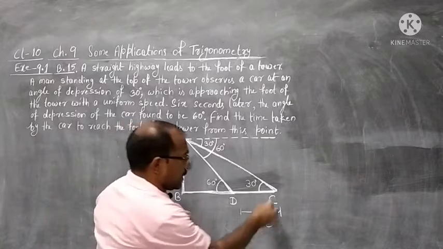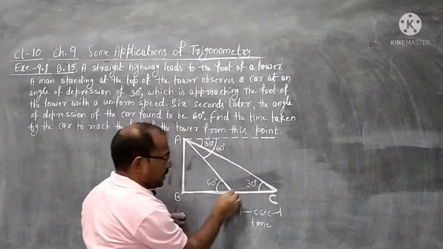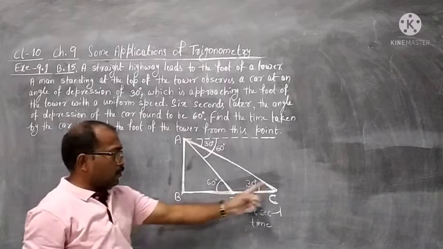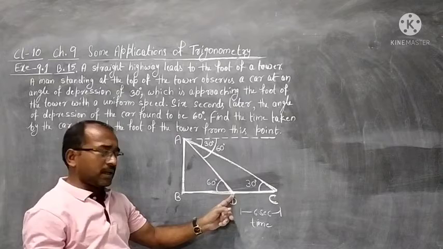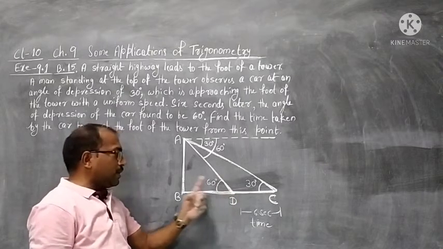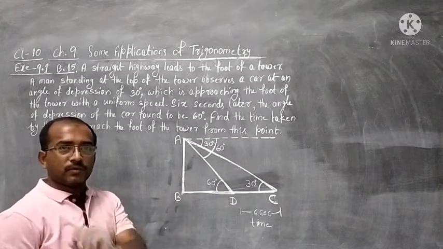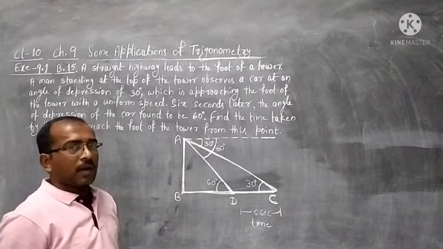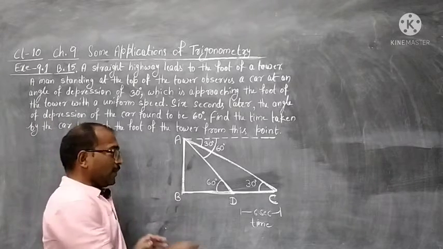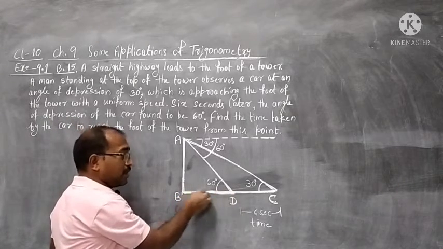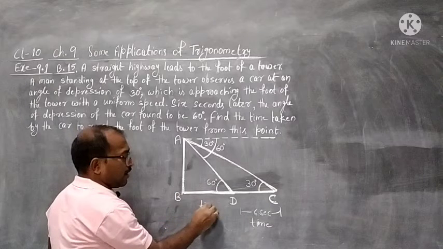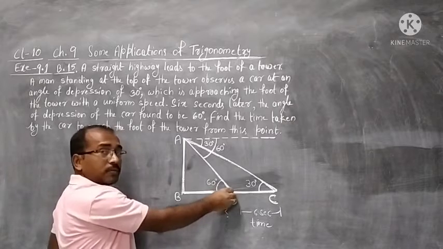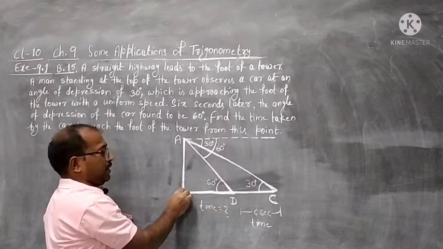Did you all understand that from C to D the car takes 6 seconds to reach? From this position to this position, the car took 6 seconds. Now how many more seconds will it take from here to reach near the tower? That is the question: how much time will it take? I hope you have understood the question. We have to find out how much time it will take to reach from D to B, where D is the current position of the car and B is the foot of the tower.